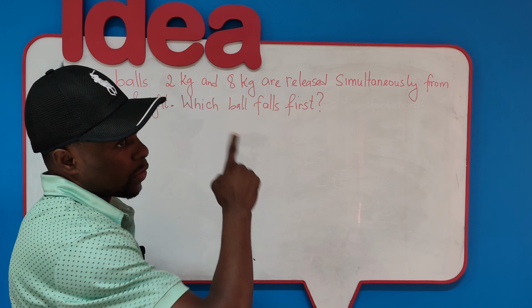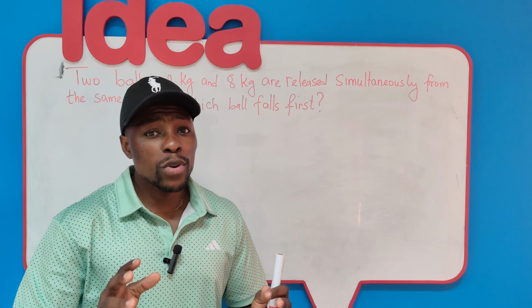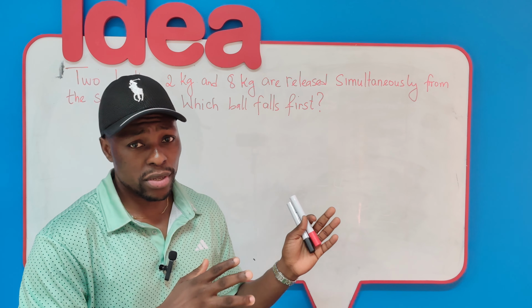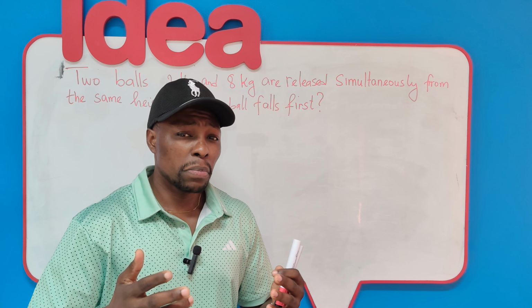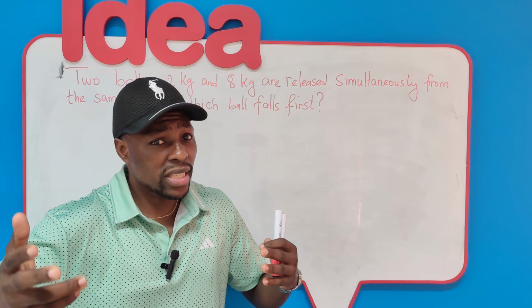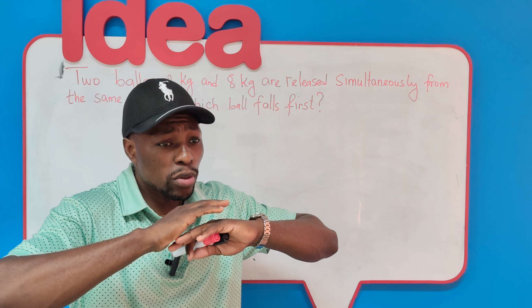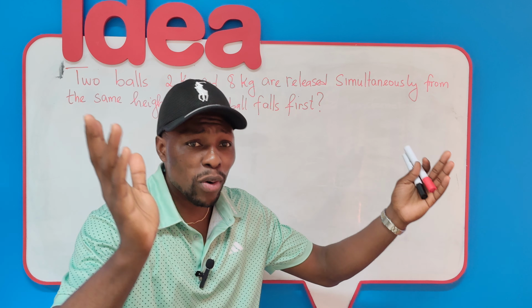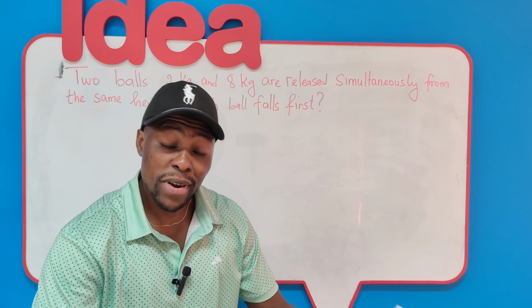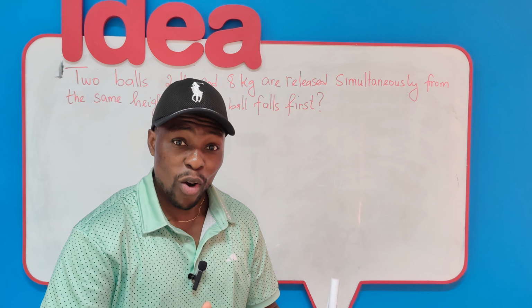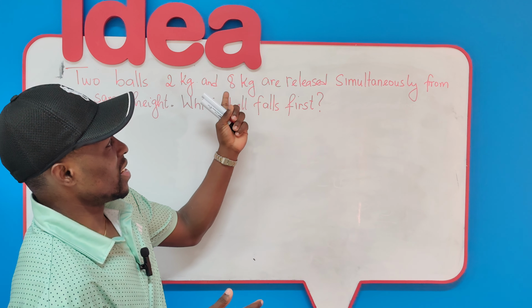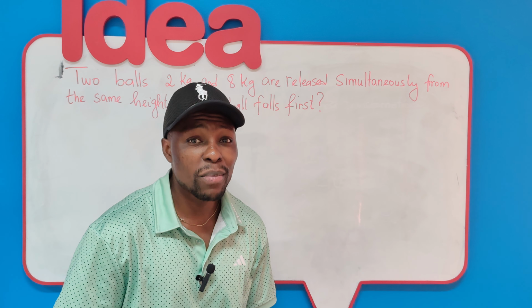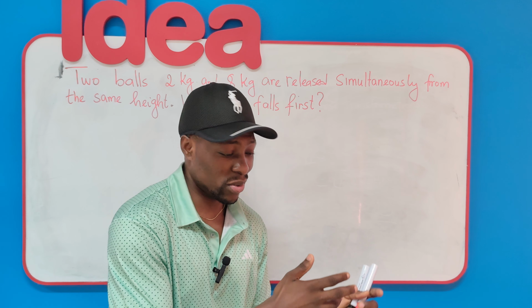Two balls, 2 kilograms and 8 kilograms, are released simultaneously from the same height. Which ball falls first? Many of you have been battling with this kind of question. Some of you, because you've heard the answer so many times, have grown up to believe that the two balls will fall at the same time, but you don't know why it's so. Others will say, of course, the heavier mass will fall first. But let's bring clarity to this doubt.